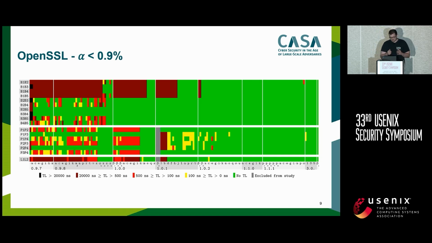In the rest of the picture, any color indicates a timing leakage, starting with yellow, where there was a minor timing leakage, and the darker the color gets, the larger the timing leakage. So basically, in simple words, the darker, the worse.